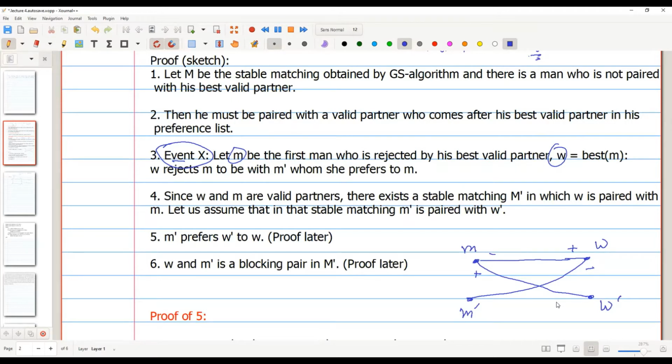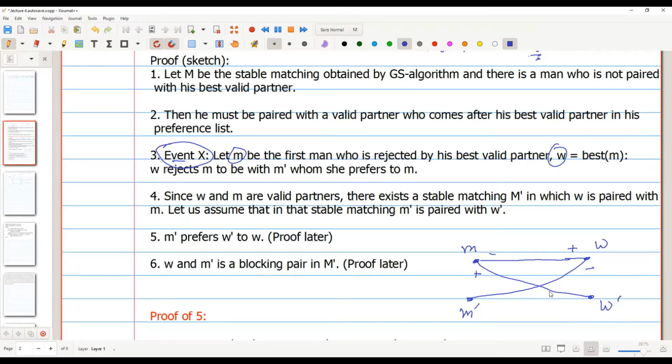Now what we do is... Sorry, is W prime M's partner in S, or is it the one he proposes to after? W prime is M's partner in S. In S, okay.